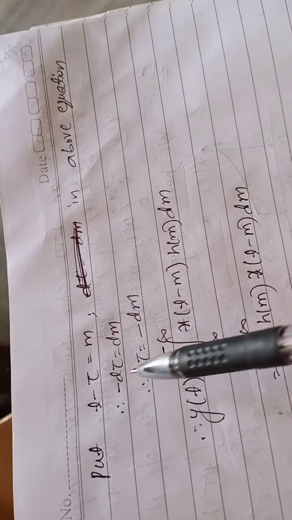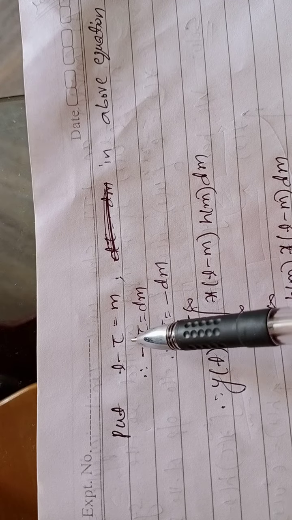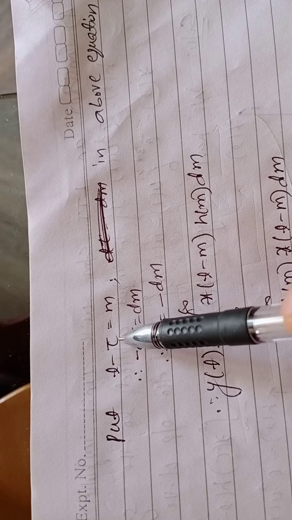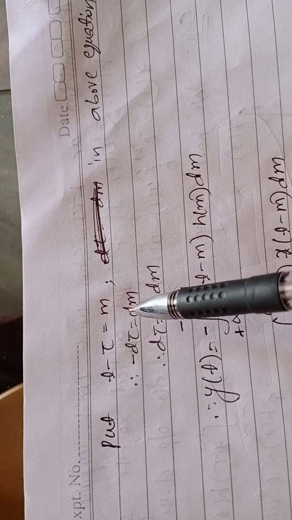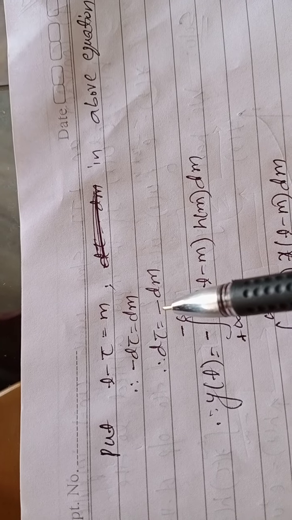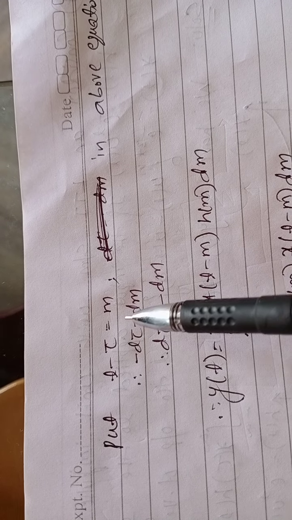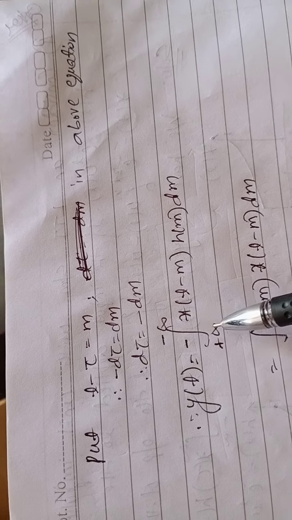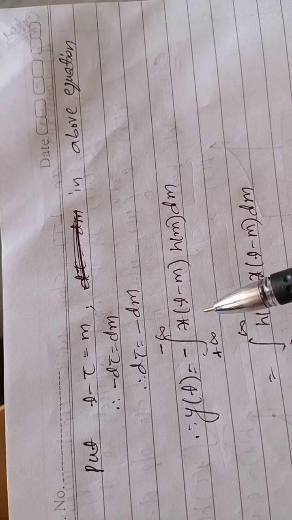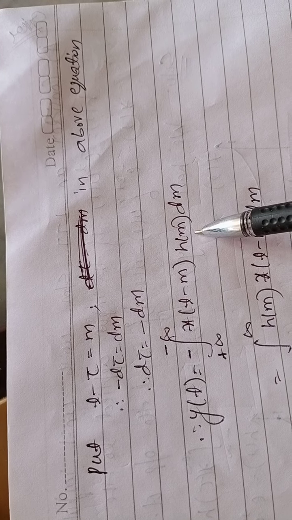But in the integration we cannot do that directly, because if tau is equal to minus infinity, then m is equal to plus infinity. Similarly, if tau is equal to plus infinity, m is equal to minus infinity. We cannot change it directly. It's plus infinity to minus infinity. So then x of t minus m, h of m dm.